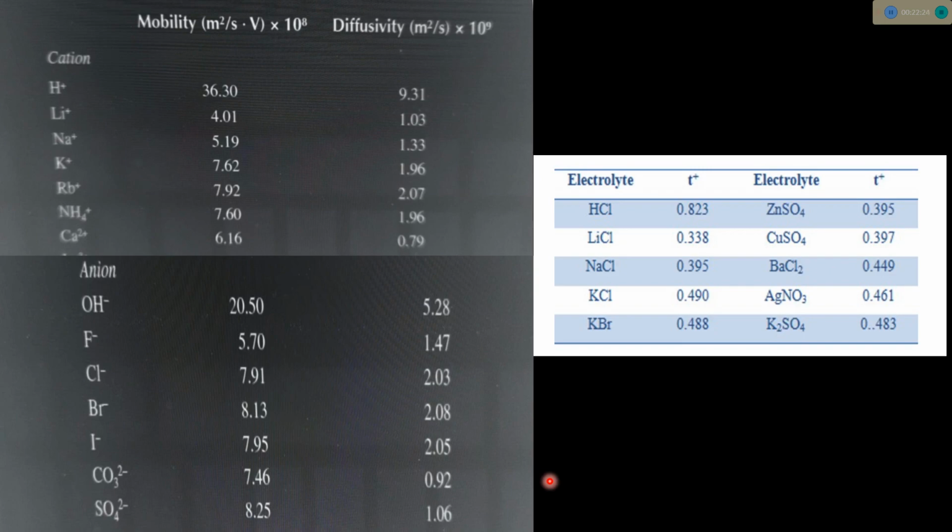Via changing of hydrogen bonds, via forming of hydrogen bonds with water. That's why it moves faster, its transport number is so high, its mobility is so high than lithium, sodium and potassium. And we have to consider the effective size of lithium, sodium and potassium. That's why from lithium to potassium the effective size decreases, and the mobilities increase.